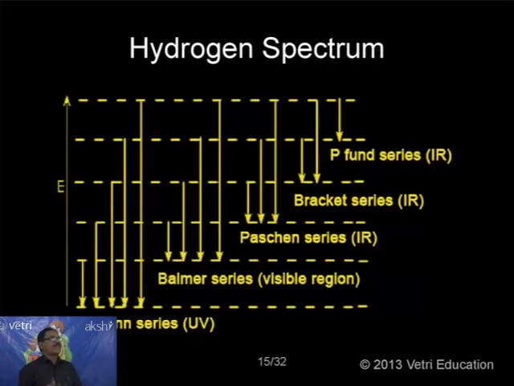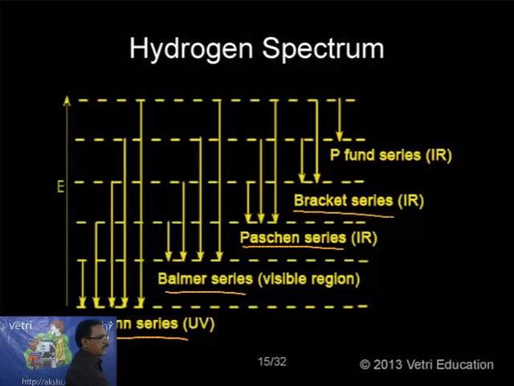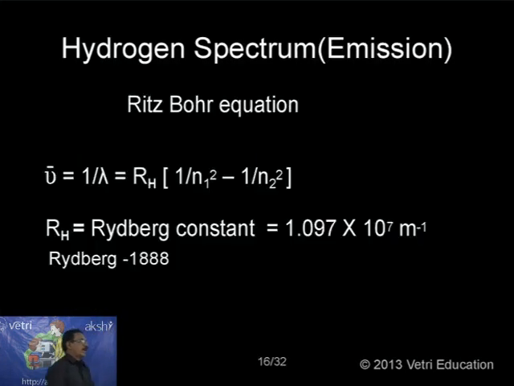It consists of a number of series of lines: Lyman series, Balmer series, Paschen series, Brackett series, Pfund series. This spectrum was obtained during his period. But when he was studying atomic structure, he failed to explain how the hydrogen spectrum is obtained.